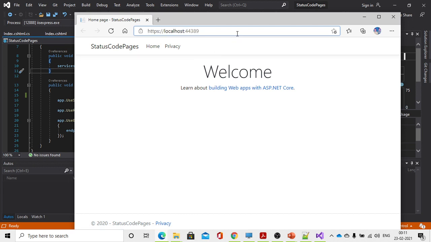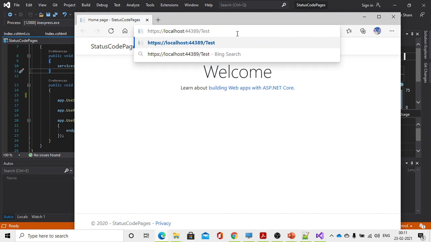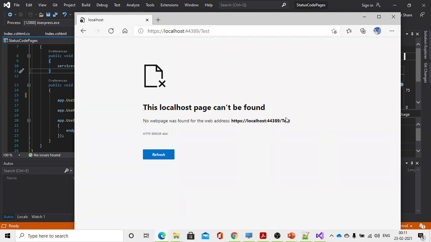See, the application is loaded, and I will try to access a test page. It is not there. See here, this localhost page cannot be found. This is not the friendliest message.